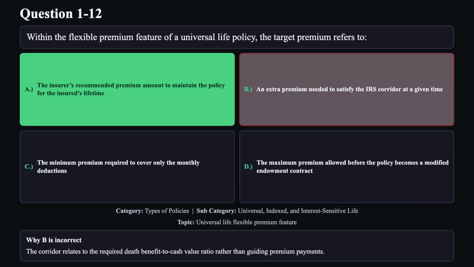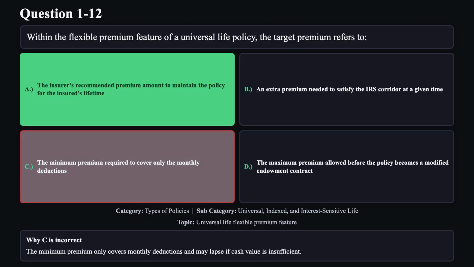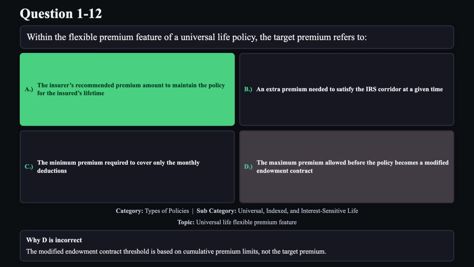Reason B is not correct. The corridor relates to the required death benefit to cash value ratio rather than guiding premium payments. Reason C is not correct. The minimum premium only covers monthly deductions and may lapse if cash value is insufficient. Reason D is not correct. The modified endowment contract threshold is based on cumulative premium limits, not the target premium.